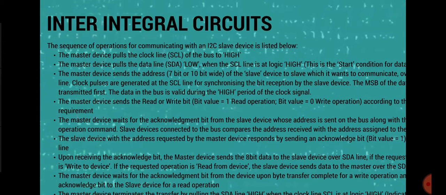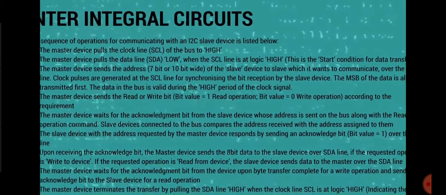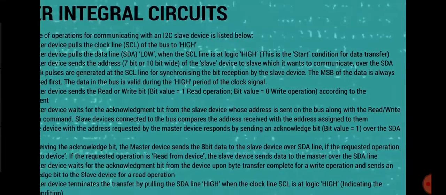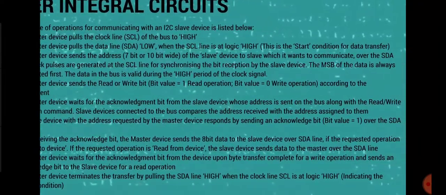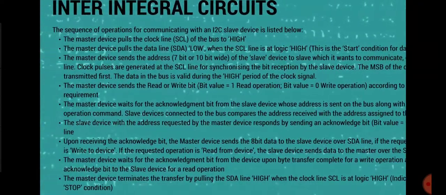The master device sends the 7-bit or 10-bit wide address of the slave device with which it wants to communicate over the SDA line. Clock pulses are generated at the SCL line for synchronizing the bit reception by the slave device. The MSB of the data is always transmitted first. The data on the bus is valid during the high period of the clock signal.